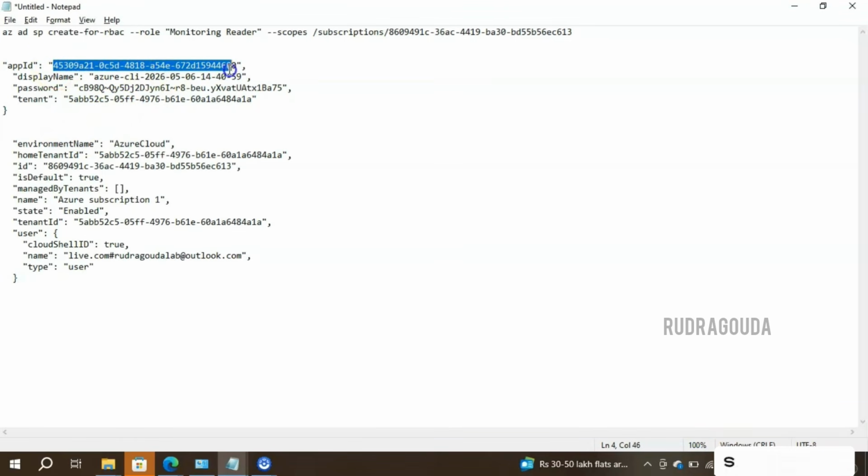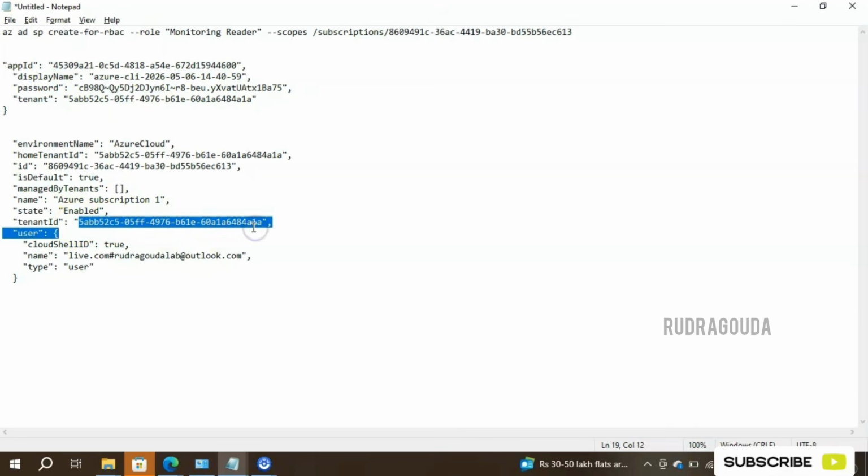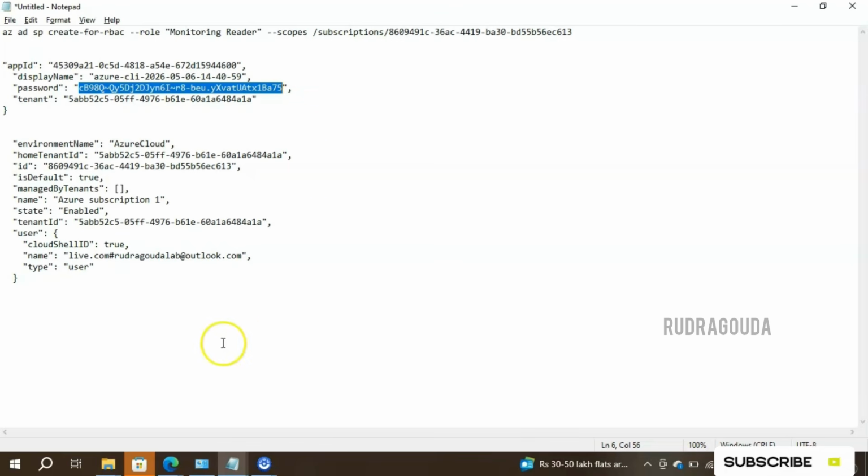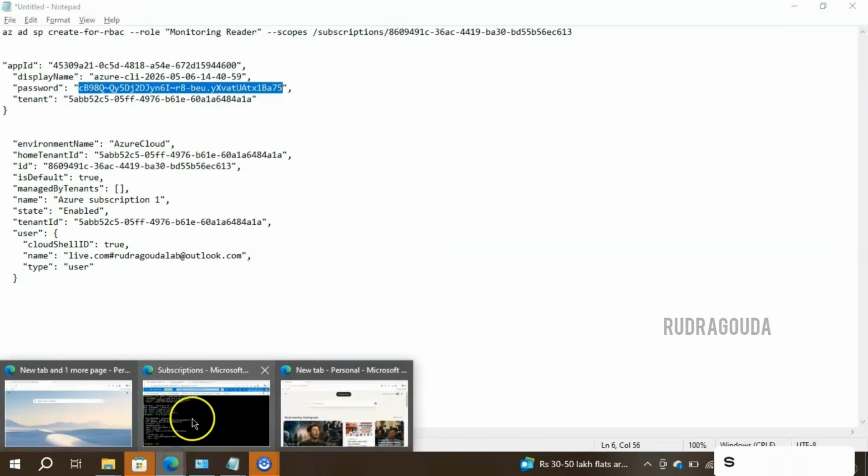So we are ready with a client ID. This is our client ID. Then we need a tenant ID. Do we have the tenant ID? Yes, we have the tenant ID. And do we have the secret key? Yes, we have the secret key as well. You can say the password is nothing but our secret key. So whatever SolarWinds needs to connect with Azure, everything is ready. Now we can go directly to the portal.